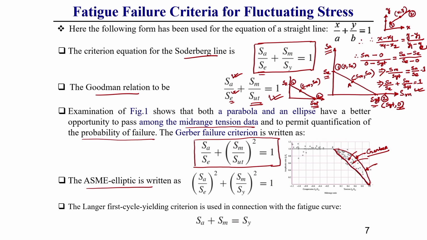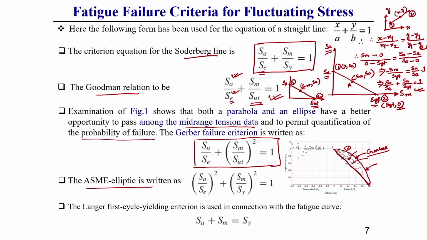Whereas, if we consider the Gerber line, then these points come inside that line. I have already told you, if the point comes inside the line, then that is generally a safe point. If it is outside that line, like this point is outside the Gerber line, then this point is a failure point. So, that is why I have written here: if we draw a parabola or elliptical line, there is a better opportunity to pass among the mid-range tension data and to permit quantification of the probability of failure. This you should keep in mind.